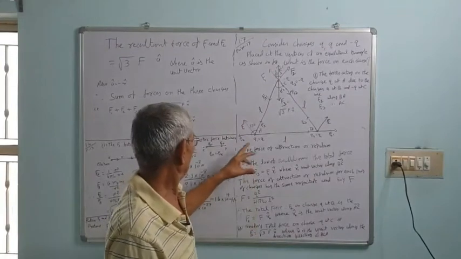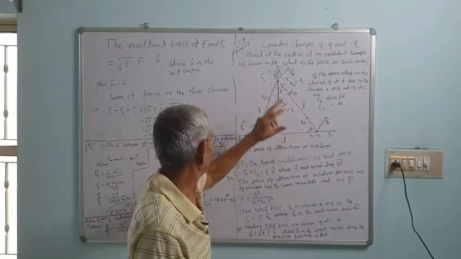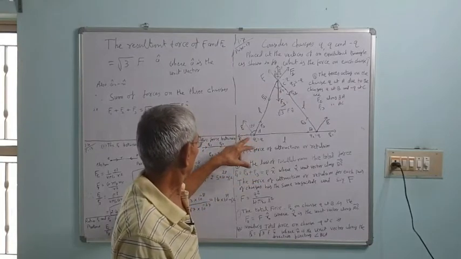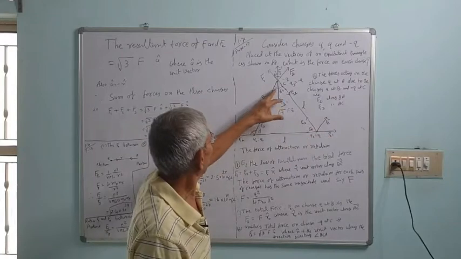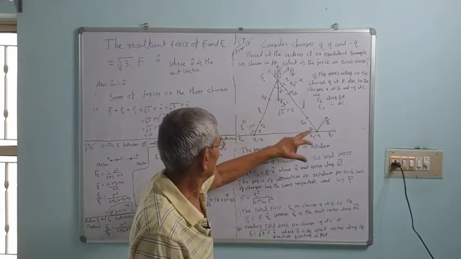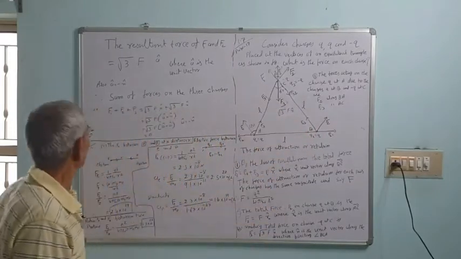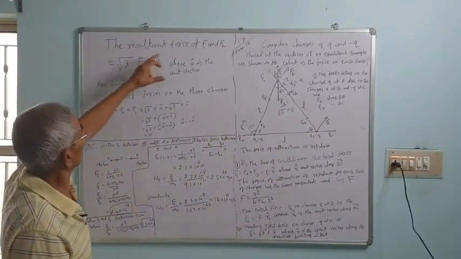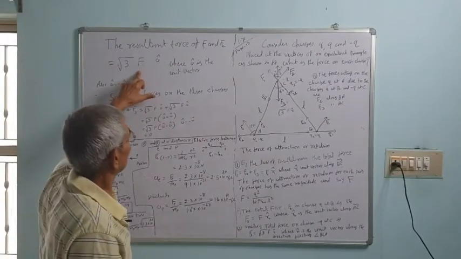Thus what is the conclusion? The total net force on all three charges at A, B and C: the net force at A is F1, at B is F2 and at C is F3. The total F1 plus F2 plus F3 is equal to 0. The resultant force of F1 and F2 is equal to under root 3F.